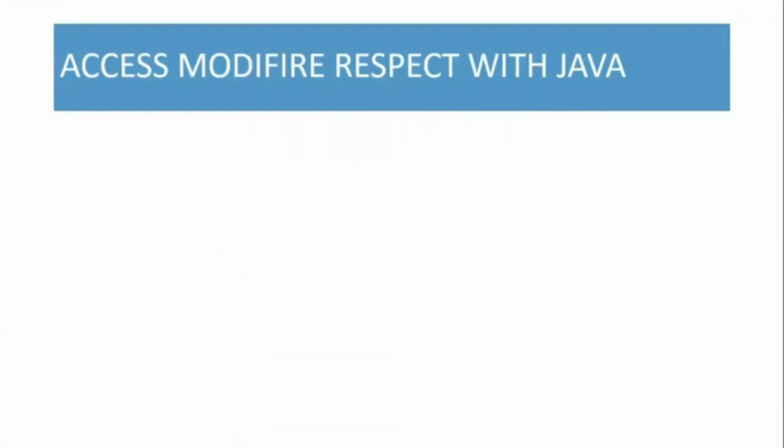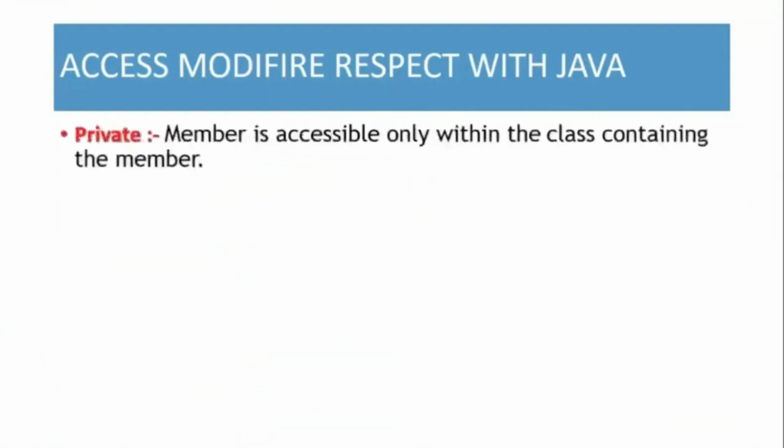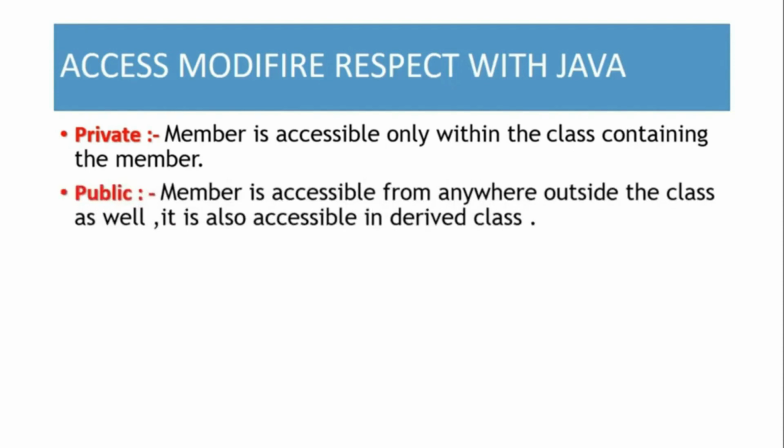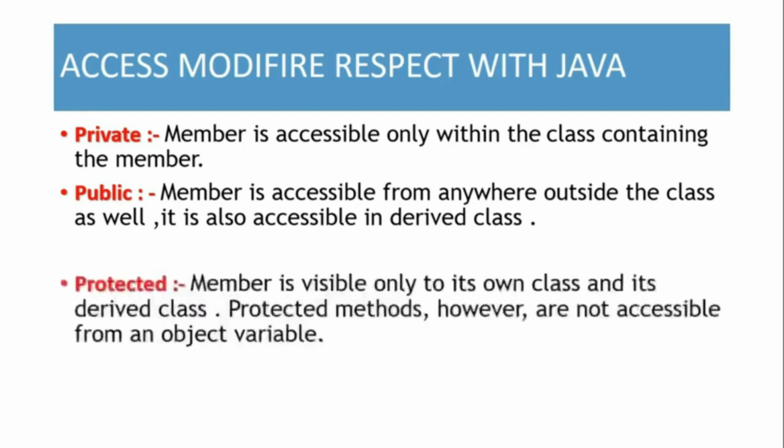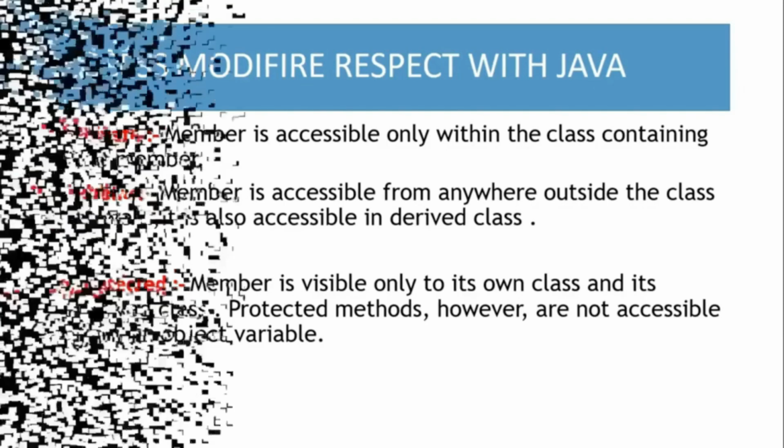Access modifiers with respect to Java. Private: member is accessible only within the class containing the member. Next, public: member is accessible from anywhere outside the class, as well as in a derived class. Next, protected: member is visible only to its own class and its derived class. Protected methods, however, are not accessible from an object variable. Clear? Now move on to the next topic.